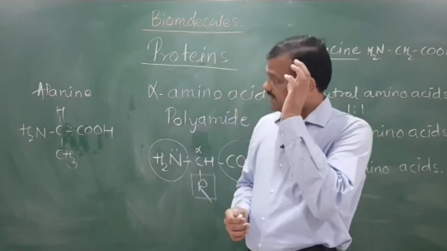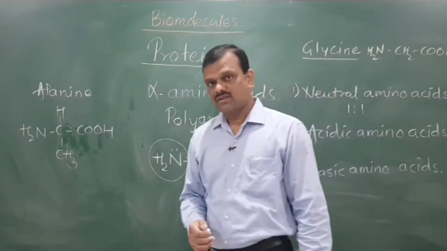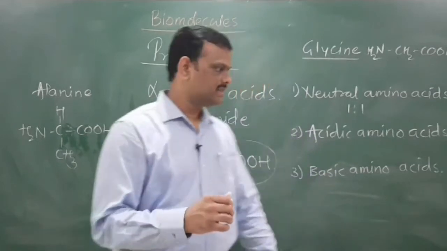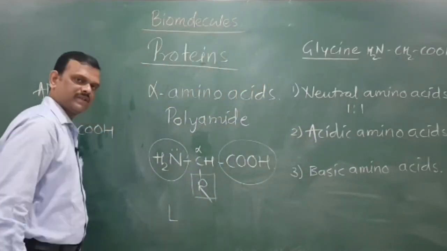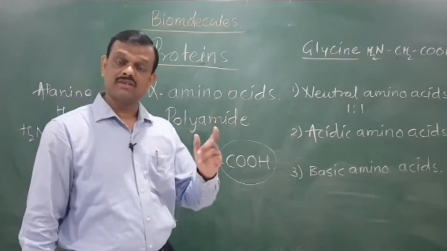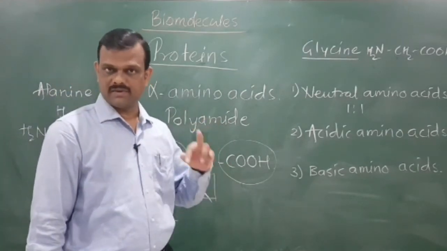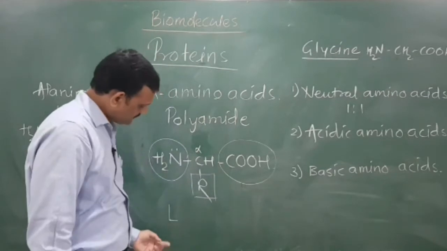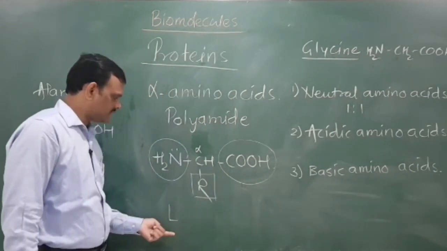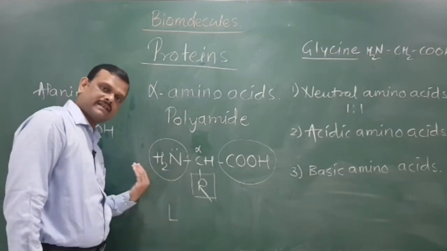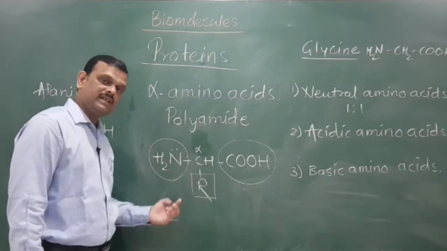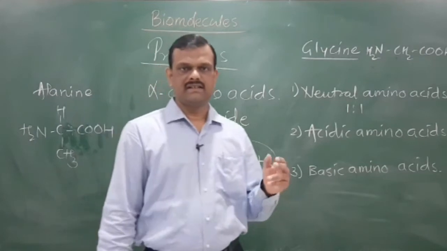Now, as it is optically active and NH2 is present on the left hand side, all these amino acids are present in the L form. Already we had studied in glucose the D form and L form, capital D and capital L form. If the amino group is present on the left hand side, then it is the L form. If it is present on the right hand side, then it is the D form.